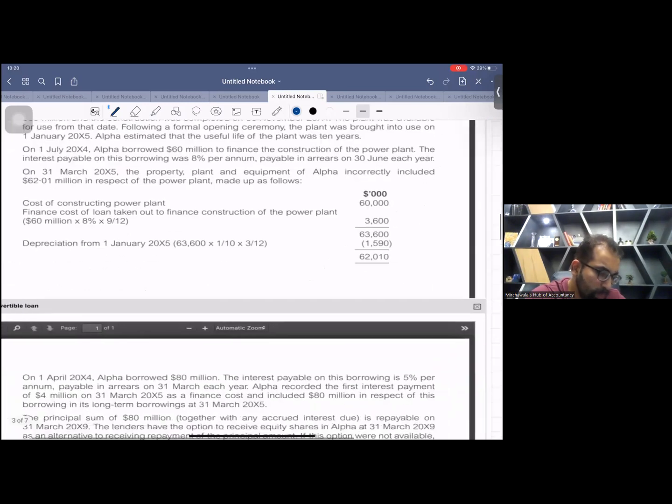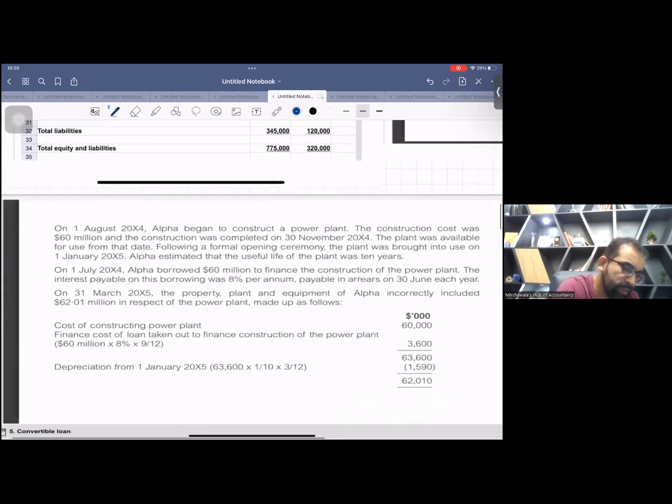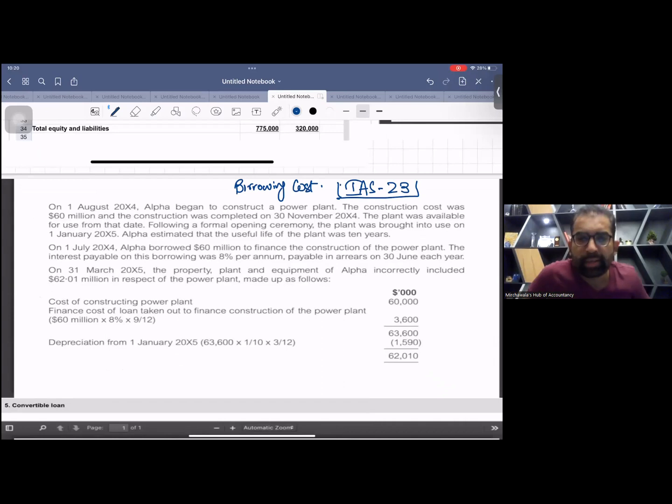Now there are two major adjustments, and then the question will end. In this question, there is IAS 23. I have taught all of you this. The name of the standard is borrowing cost. Let me explain. Borrowing cost means cost of borrowing funds, cost of loan, and it means interest. So in 99% of cases, interest is always an expense.